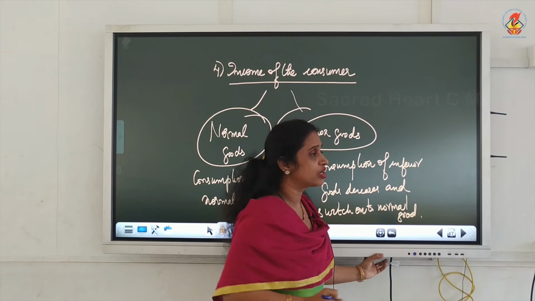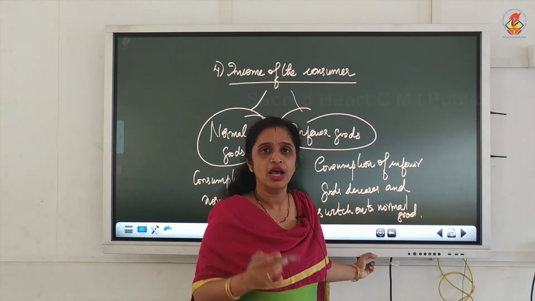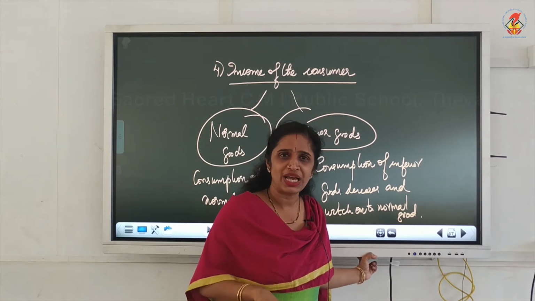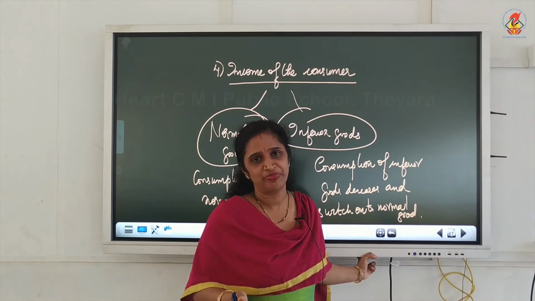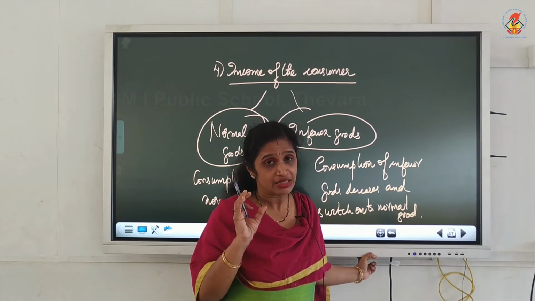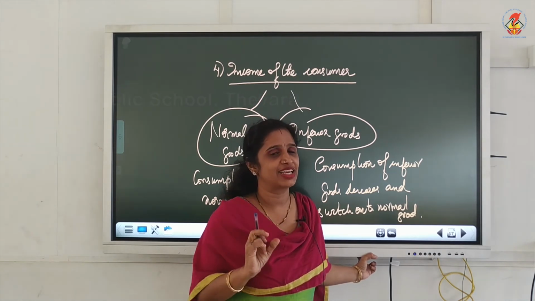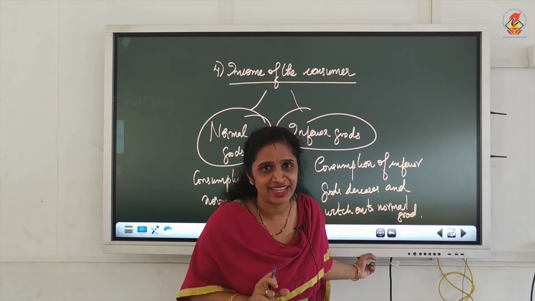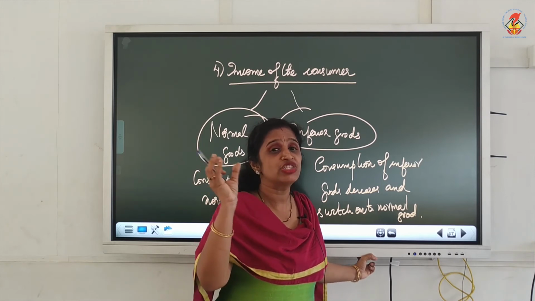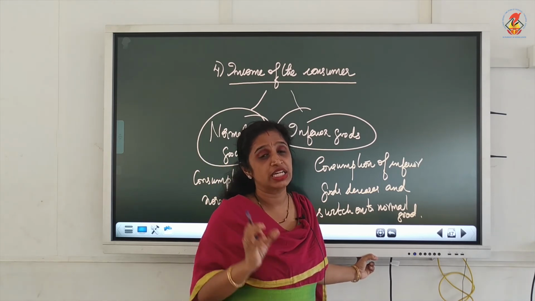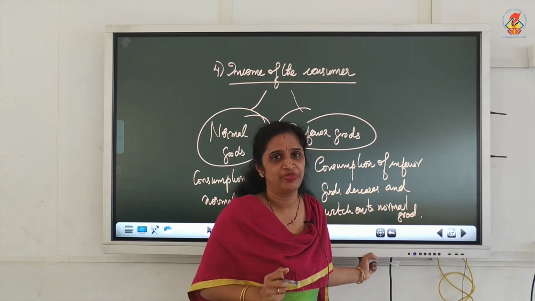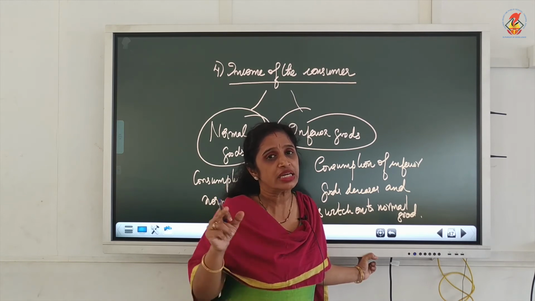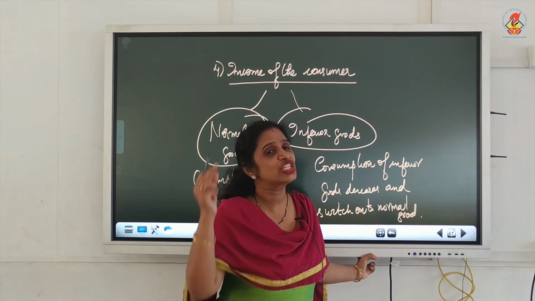So, normally we think when the income of the consumer increases, the consumer will buy more. When the income of the consumer decreases, the consumer will buy less. That is not the theory. There are some factors behind that. This is with regard to money income. In case of money income, we cannot think like that. The quantity a consumer buys depends on the nature of the commodity. His money income may increase or decrease, but whether his purchase increases or decreases depends on the nature of the commodity.